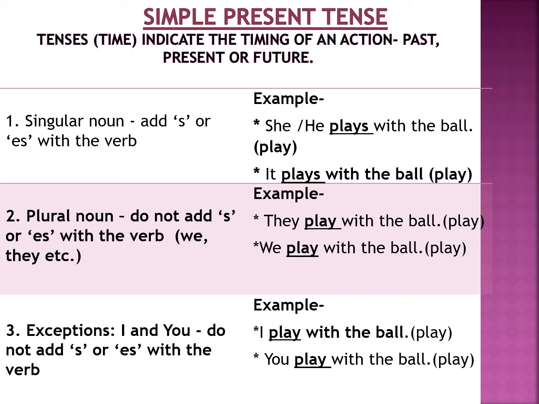So we do not add S or ES with the verb. Take a look at the examples. I play with the ball. So we will not write I plays. There is no S on the verb. I play with the ball. You play with the ball. So here the verb is taken as it is and we have not added S.